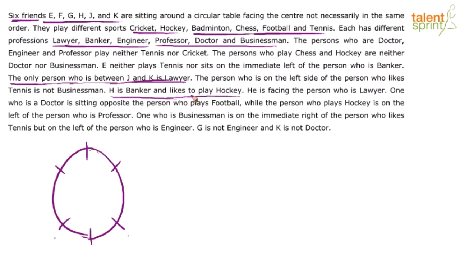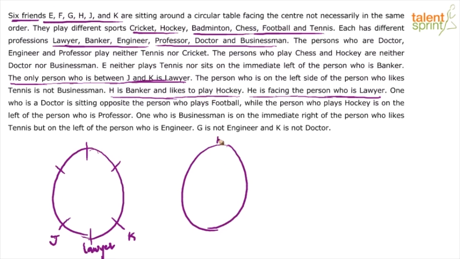See, these 3 are connected to each other. From the statement we can fix the position of lawyer. Once lawyer is fixed, we know who is sitting opposite to lawyer, and we know the profession and the sport played by that person. So we'll start with this point. The only person who is between J and K is lawyer. So we can say J and K here and this is lawyer. But there's one more possibility, right? This can be lawyer as fixed earlier, but K and J can swap their positions. So in both cases you find that the only person between J and K is lawyer.